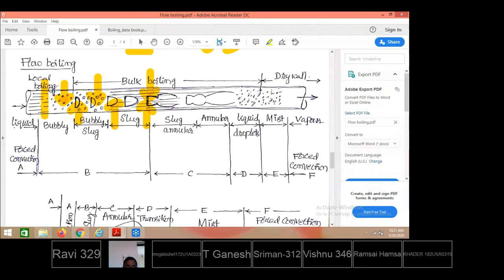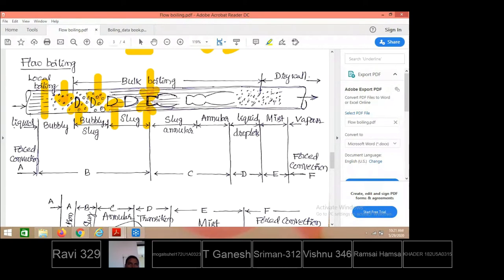Only at this level, the liquid particles reach the saturation temperature, so a few bubbles are formed. Those are allowed to travel along with the maximum quantity of liquid that is flowing further. That flow of boiling we call bubbly flow. So further, when the flow comes in contact with the tube surface, more bubbles are formed,